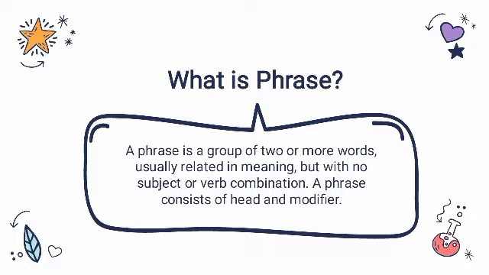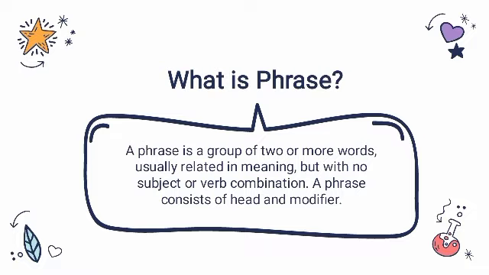A phrase consists of head and modifier. The head of a phrase is the phrase's central element. Any other words or phrases in the phrase orient to it, either by modifying it or complementing it. The head determines the phrase's grammatical category. If the head is a noun, the phrase is a noun phrase. If the head is a verb, the phrase is a verb phrase, and so on.